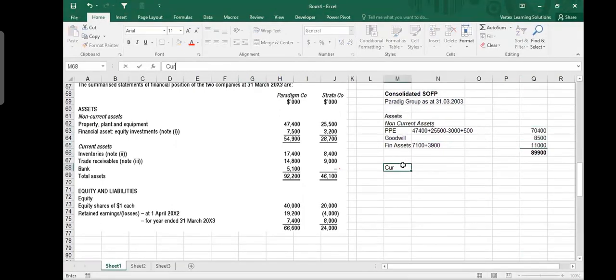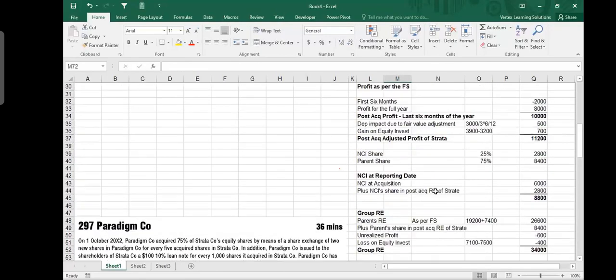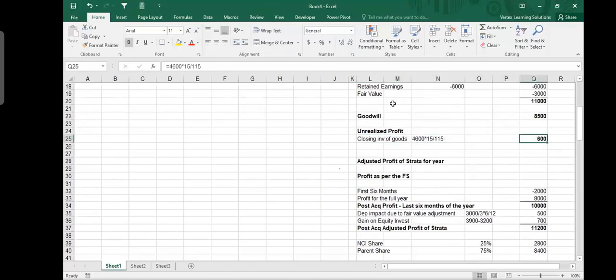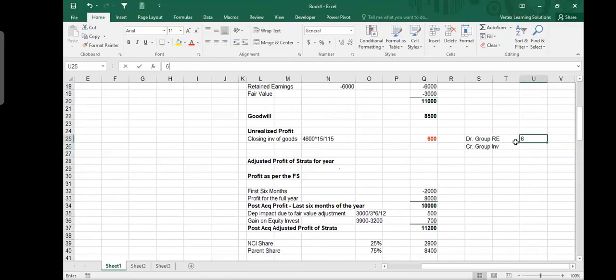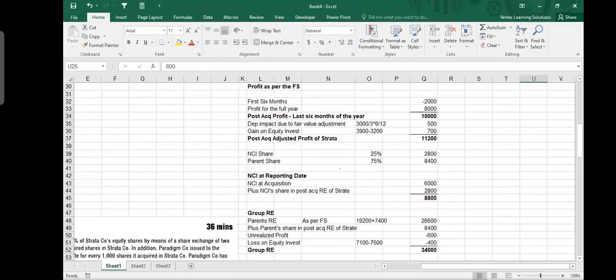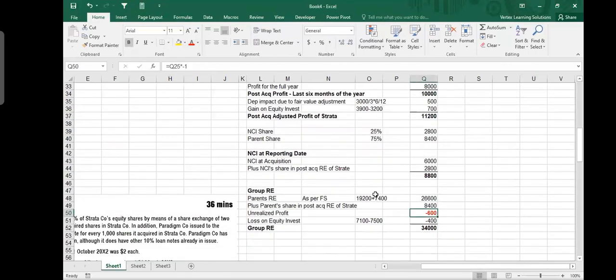Then we have here our current assets, and in current assets you've got inventories, trade receivables, and bank. Now remember inventories: this 600 in closing inventory value, you said the 600 is unrealized profit. The double entry for this 600 is debit group retained earning and credit group inventory. Debit group retained earning by 600 means decrease the group retained earning by 600. This is the result of that debit.